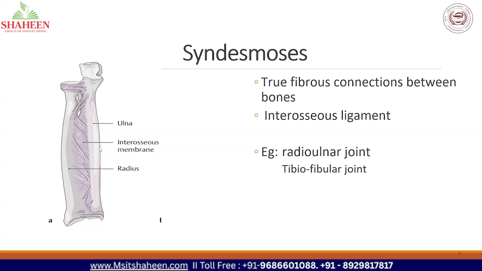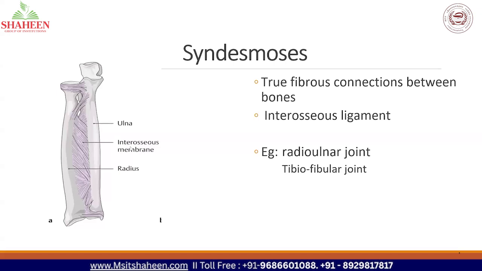So just look at this picture. You can see two bones here. One is ulna and another bone is radius. So between these two bones, you can see a membrane connected, and that membrane is called as interosseous membrane.